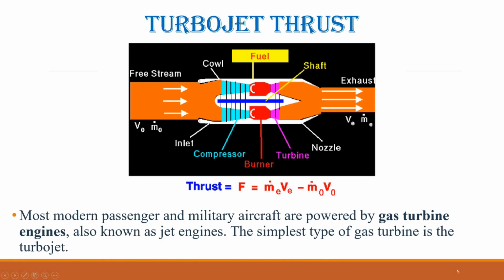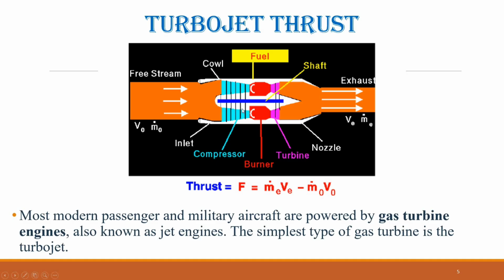Turbojet thrust. Most modern passenger and military aircraft are powered by gas turbine engines, also known as jet engines. The simplest type of gas turbine is the turbojet. A turbojet works by continuously drawing large amounts of surrounding air into the engine inlet. At the rear of the inlet, the air enters the compressor.